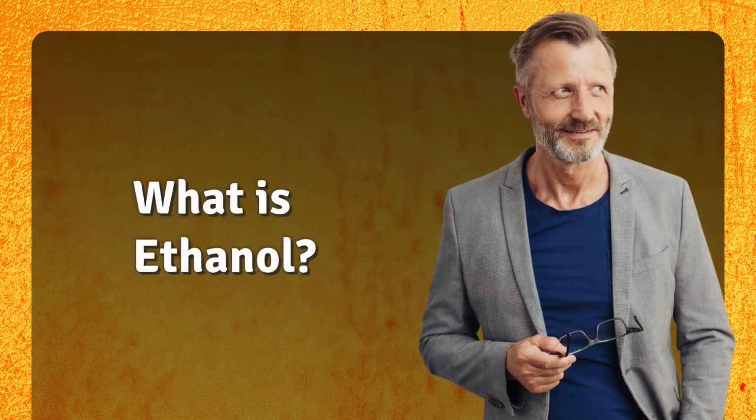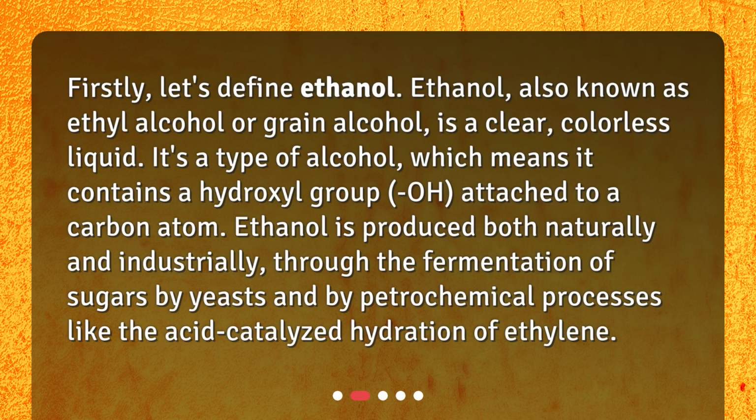What is ethanol? Firstly, let's define ethanol. Ethanol, also known as ethyl alcohol or grain alcohol, is a clear, colorless liquid. It's a type of alcohol, which means it contains a hydroxyl group, O, attached to a carbon atom. Ethanol is produced both naturally and industrially, through the fermentation of sugars by yeasts and by petrochemical processes like the acid-catalyzed hydration of ethylene.